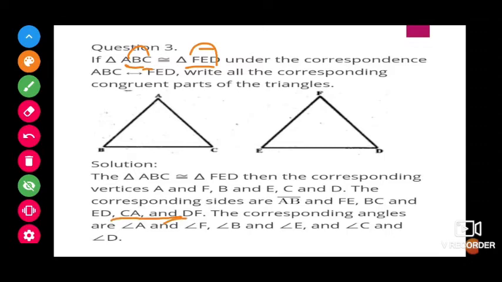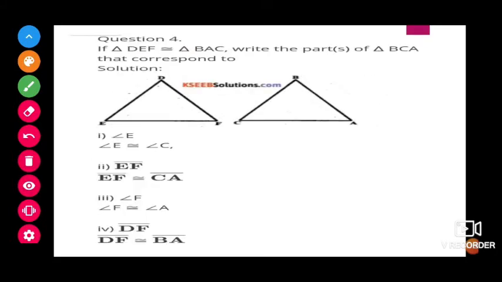Okay. Same way the angles also we will take. Okay children. Next. Question number 4. If triangle DEF is congruent to triangle BAC, write the parts of triangle BAC that correspond to the given parts. Whenever we see this rule, automatically children we have to write that D corresponds to B, E to A, F to C. Now first one they are asking angle E, the corresponding part which is A in the middle.